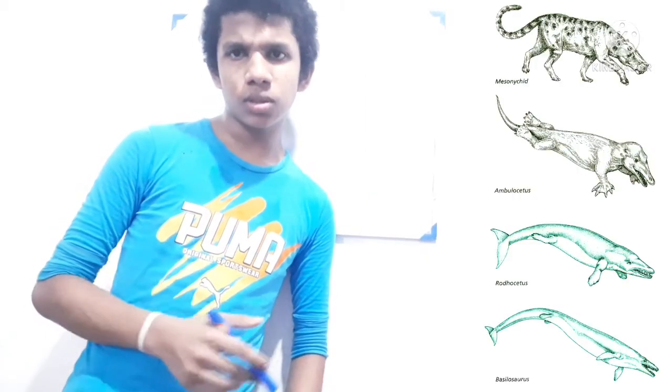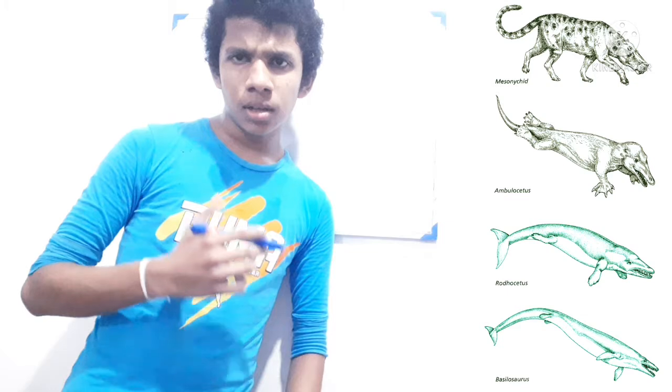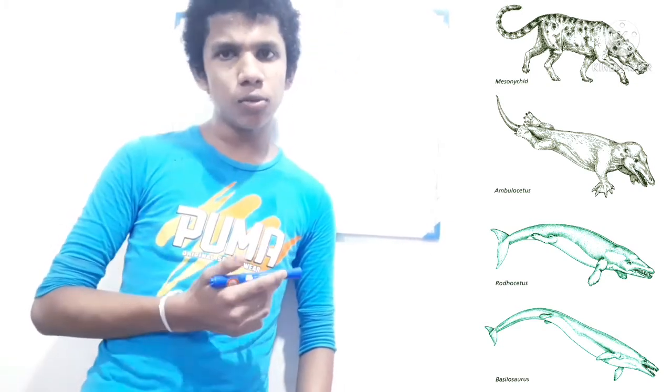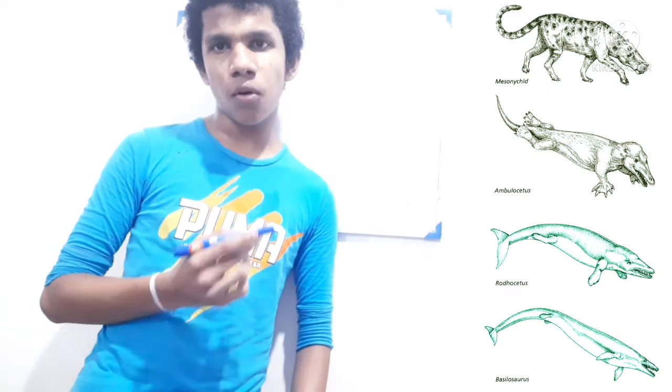When we compare this to the natural classification, the natural classification depicts the evolutionary characteristics of organisms. So when we compare the difference between them, the natural classification is the correct method to classify these organisms.